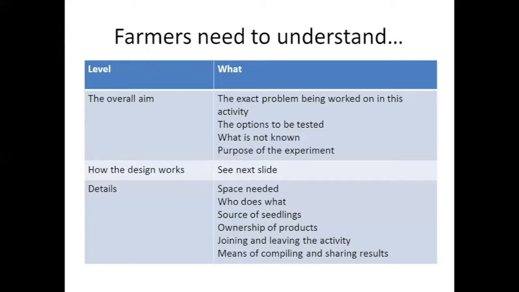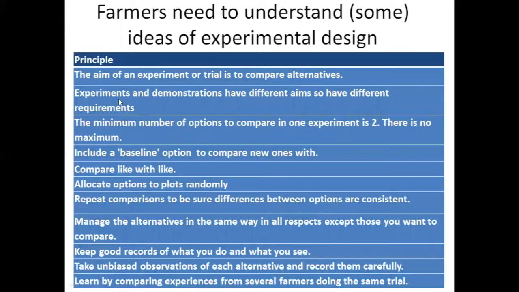In terms of understanding how the design works, I listed an awful lot of things here, and this might look very complicated for farmers, but I've seen projects that make an effort in explaining to farmers. Then they understand, and it's not hard.